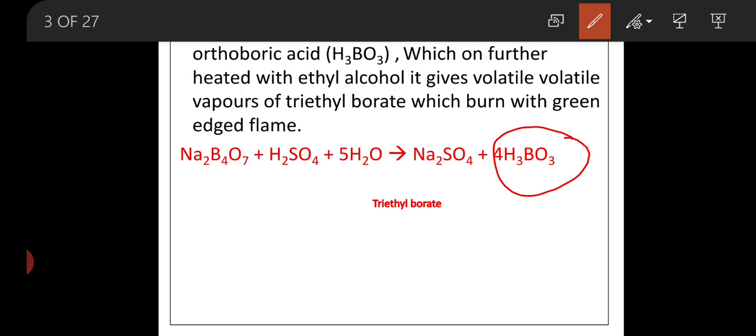This is obtained from borax, when heated with sulfuric acid. It forms orthoboric acid, replacing it, with sodium sulfate as a byproduct. Okay, now similarly this reaction again.